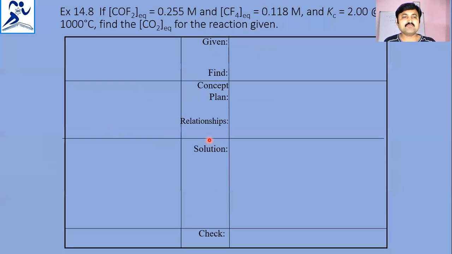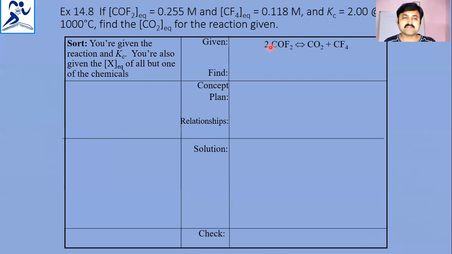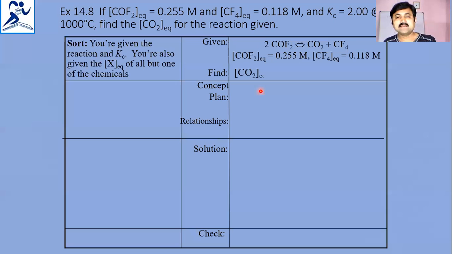Next, the COF2 equilibrium concentration is given as 0.255, the CF4 equilibrium concentration is given as 0.118, and the Kc value is given as 2 at 1000 degrees Celsius. Find the equilibrium concentration of CO2 for the reaction 2COF2 gives CO2 plus CF4. You are given the reaction and Kc, and also the equilibrium concentrations of some of the substances, and you have to find the equilibrium concentration particularly for carbon dioxide.